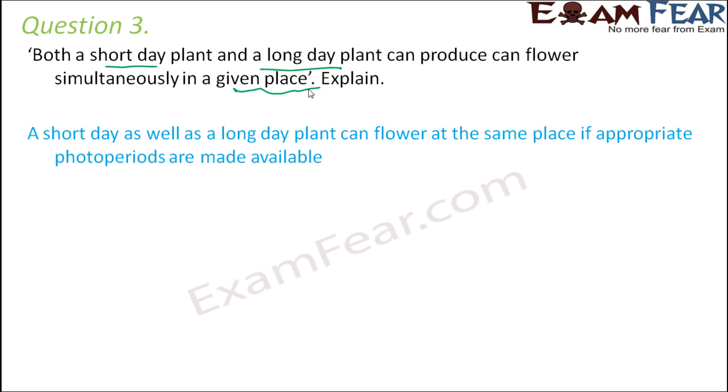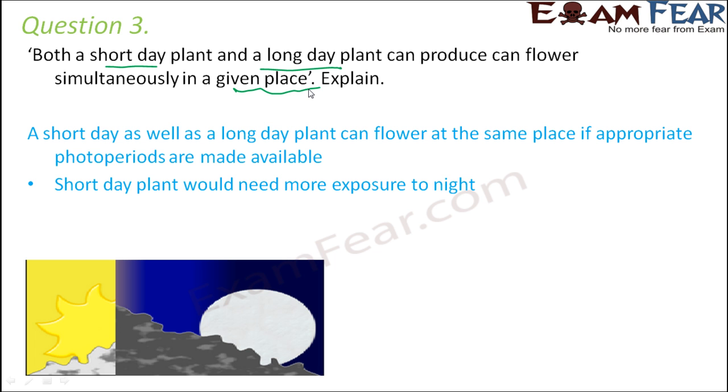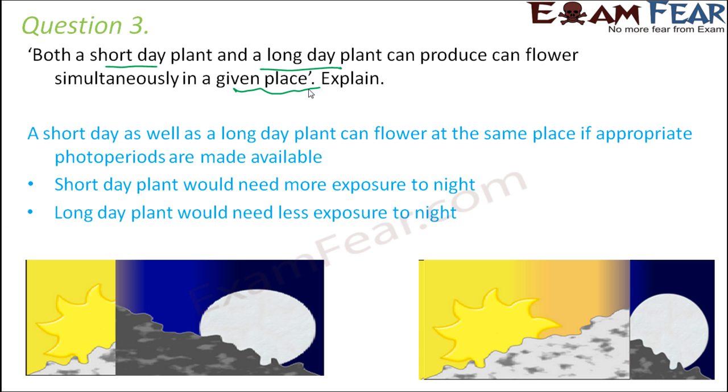So when I say a long day and a short day, if that criterion is fulfilled at a given place, then yes, of course, both of them will be able to flower. A short day plant would need more exposure to night, and long day plants would need less exposure to night. So if the duration of the day and the night are balanced in such a way, both of them can flower.